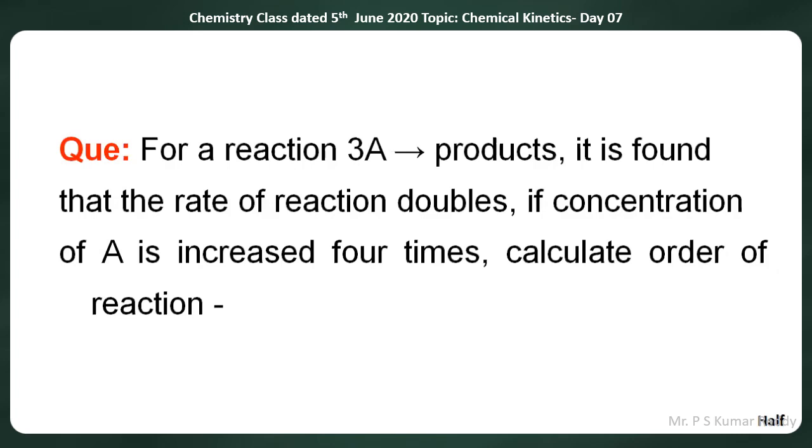It is found that the rate of reaction doubles if the concentration of A is increased by 4 times. Calculate the order of the reaction.